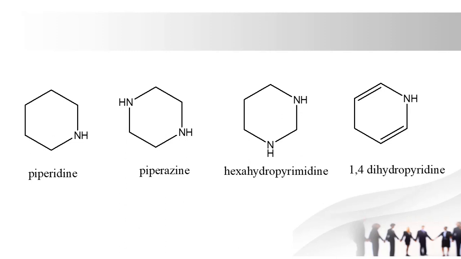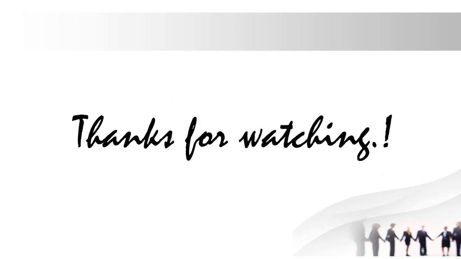Next one is piperazine. Piperazine is the same as pyrazine, but the piperazine ring is saturated. Cyclizine contains the piperazine ring. Next ring is hexahydropyrimidine. It is saturated pyrimidine. Hexahydropyrimidine is very important because all the barbituric acid derivatives contain hexahydropyrimidine, like primidone. And the last one is 1,4-dihydropyridine. The calcium channel blocker nifedipine contains 1,4-dihydropyridine.